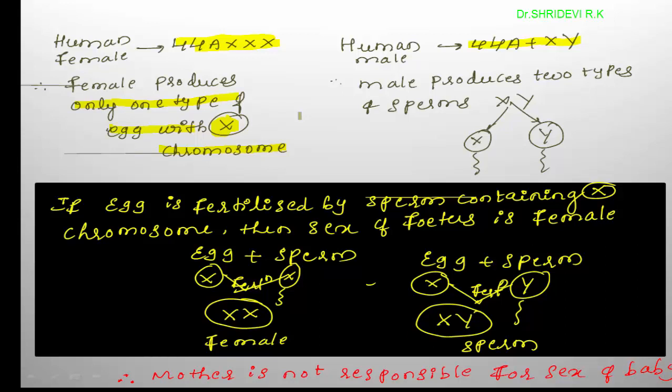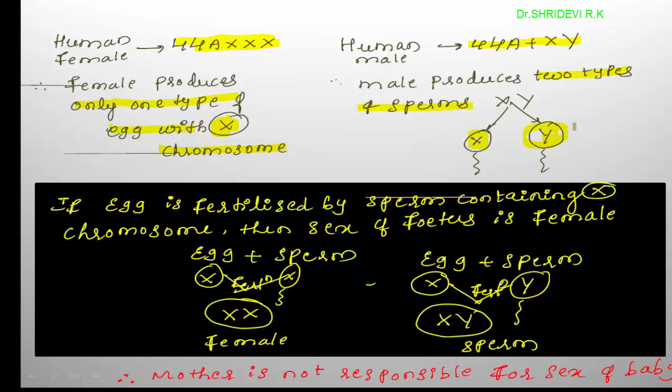Then what about the male? The male has one X chromosome and one Y chromosome. Therefore, the male produces two types of sperms. Half of the sperms carry the X chromosome and half of the sperms carry the Y chromosome.